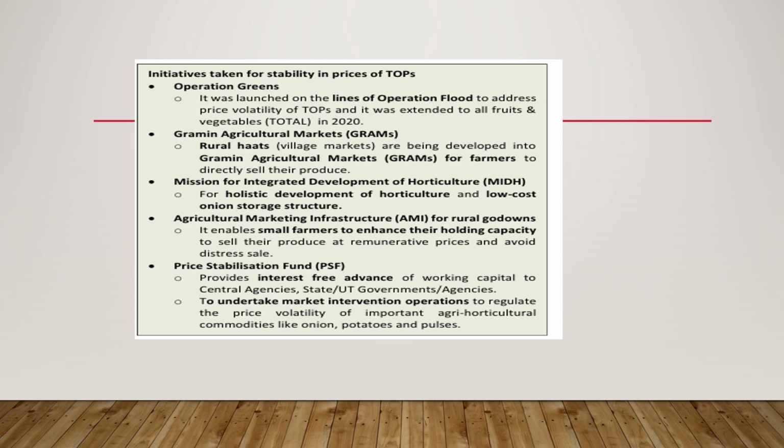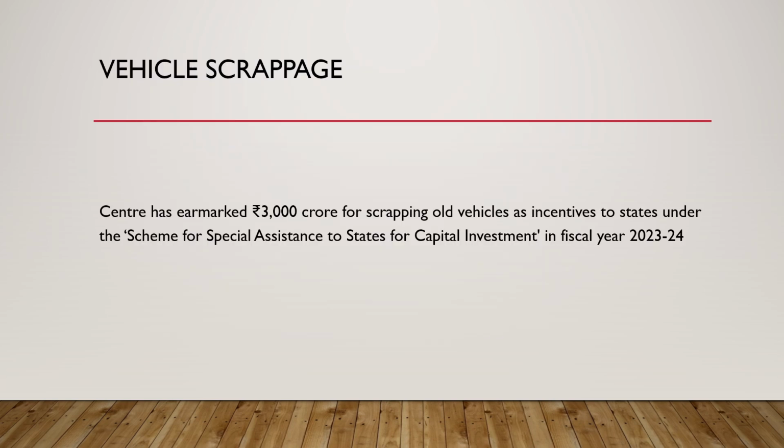Then we have Price Stabilization Fund, which provides interest-free advance of working capital to central agencies, state or union territory government agencies, to undertake market intervention operations to regulate the price volatility of important agri-horticultural commodities like onion, potatoes, and pulses.